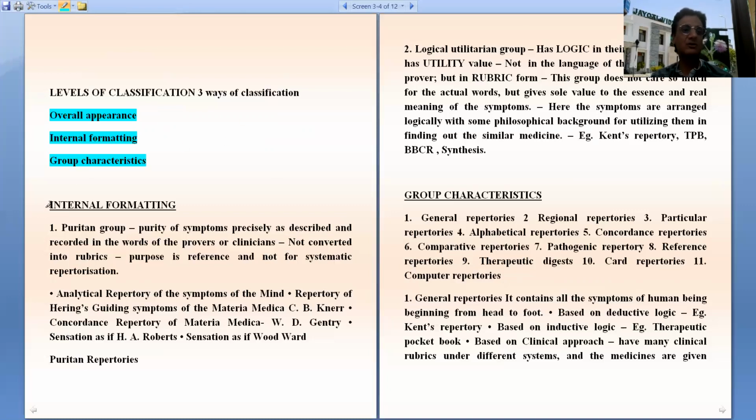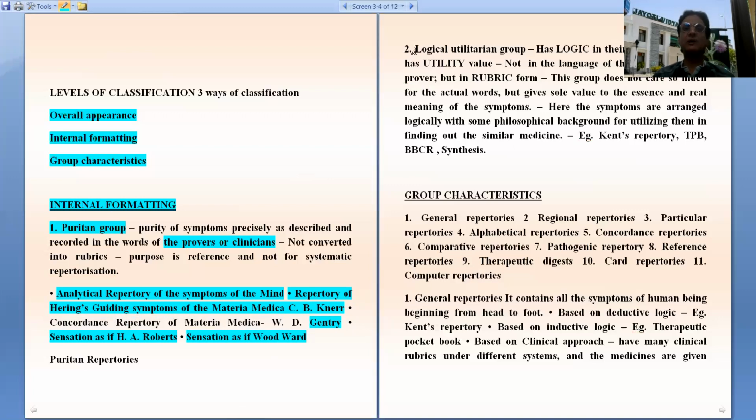Now the base of internal formatting. The Puritan group of repertories has the language of the provers or the clinicians itself. Analytical repertory of the symptoms of the mind is an example. Repertory of Hering's Guiding Symptoms of Materia Medica, that is the NADS repertory, is an example. Then Gentry's repertory is an example, and Sensation As If by Roberts is an example. Sensation As If by Ward is also another example.